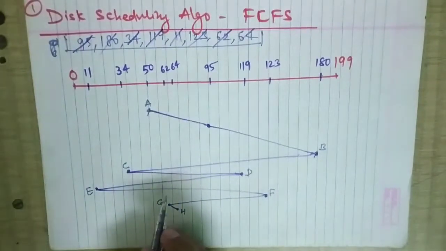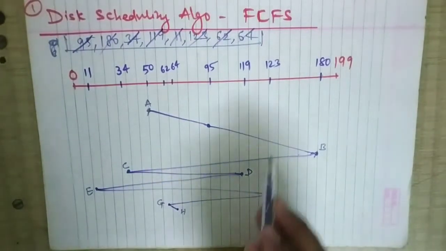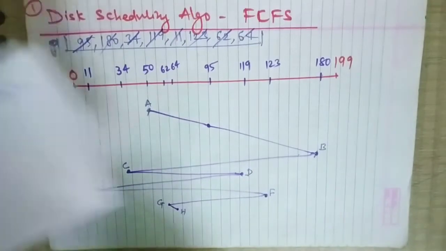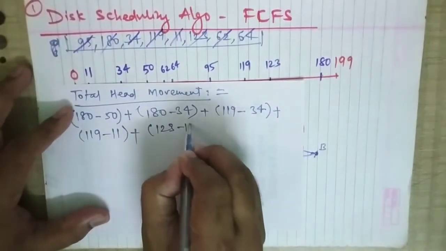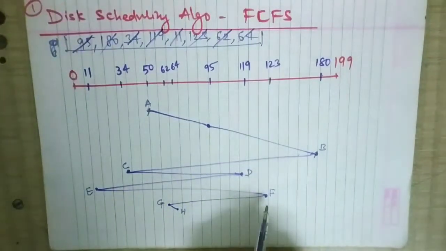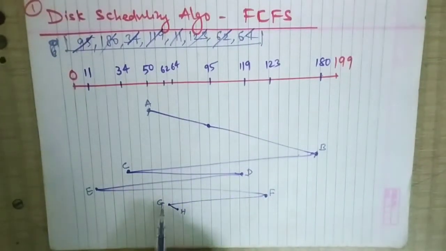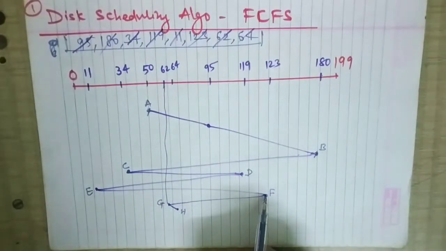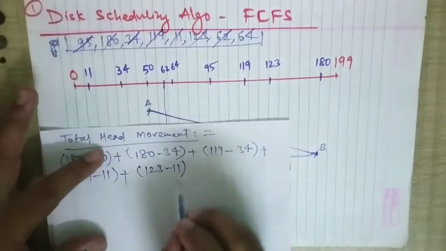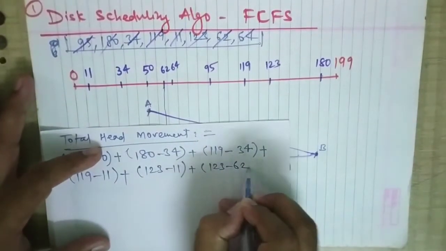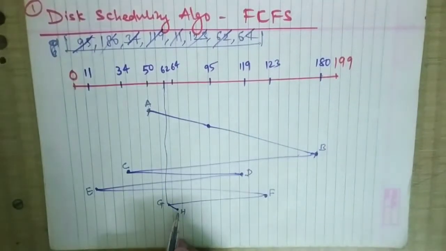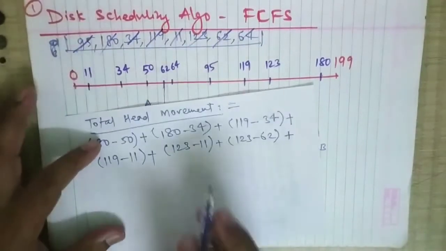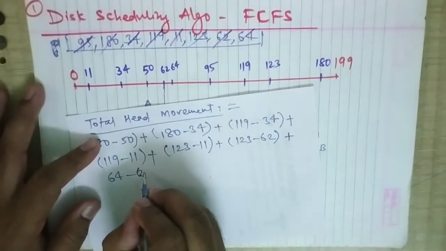Plus, again things are remaining. From E to F, F is at 123, so 123 minus 11. From F to G, F is at 123 and G is at 62, so 123 minus 62. Plus, from G to H, H is at 64, so plus 64 minus 62.